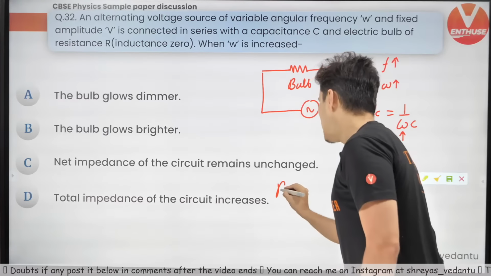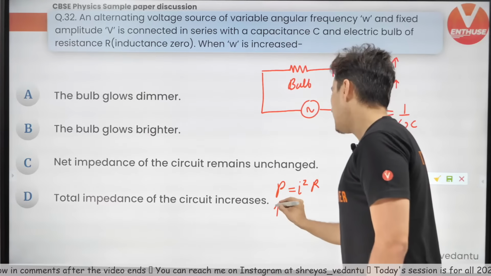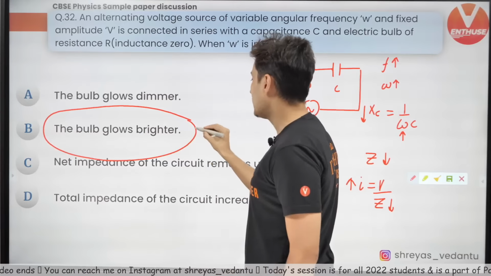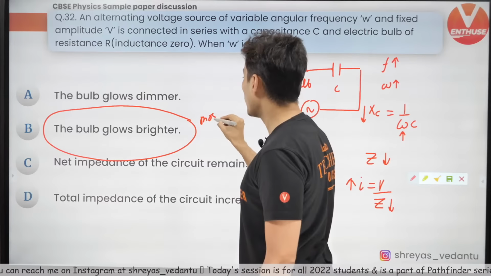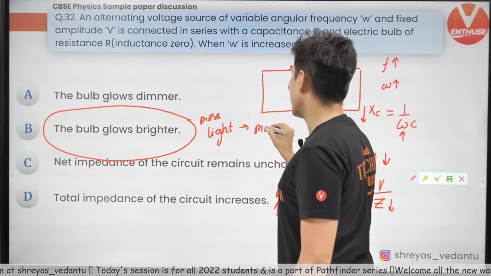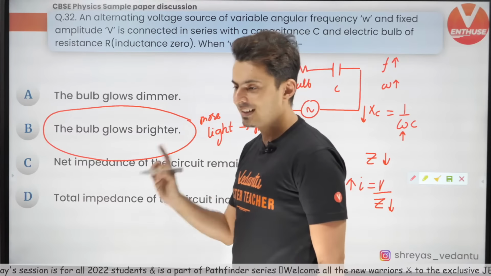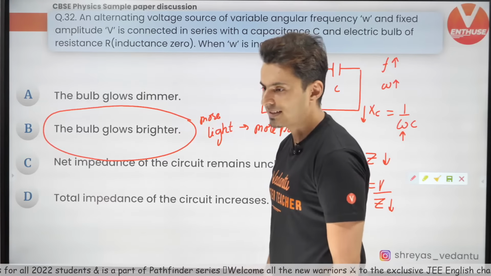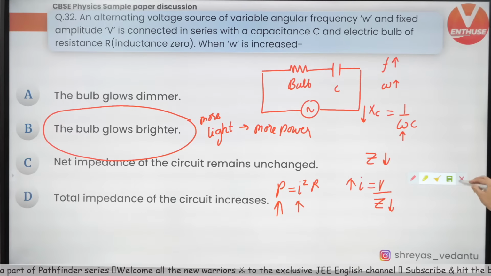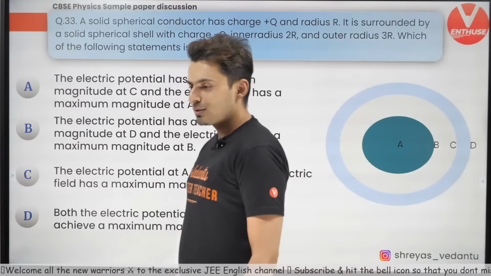If current increases, power in the bulb, which is I squared R, also increases. If power increases, the bulb will glow brighter, with more heat and more light because of higher wattage. That's the whole idea. That's how you need to do this question, guys. So the correct answer is option B.